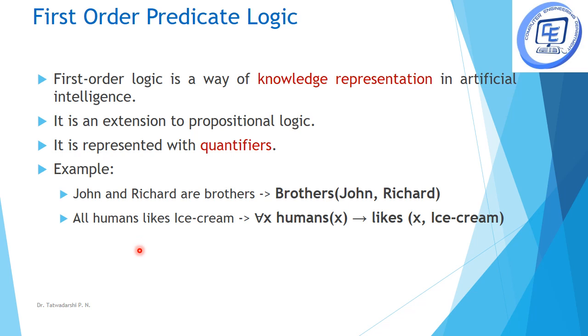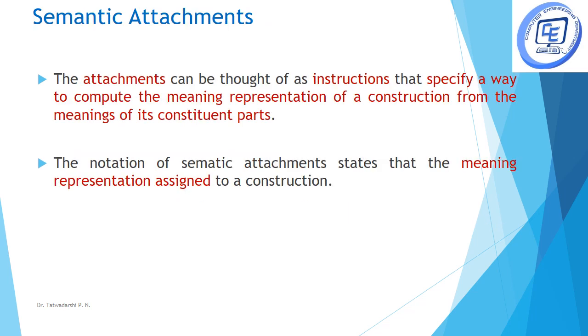Now, in predicate logic there are two types of quantifiers, that is universal quantifier and existential quantifier. For example, all humans like ice cream. This can be written in first order predicate logic as: for all x where x is human, x likes ice cream. So this is how it is represented in first order predicate logic.